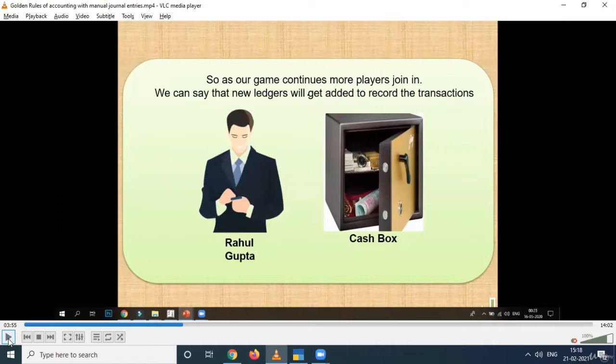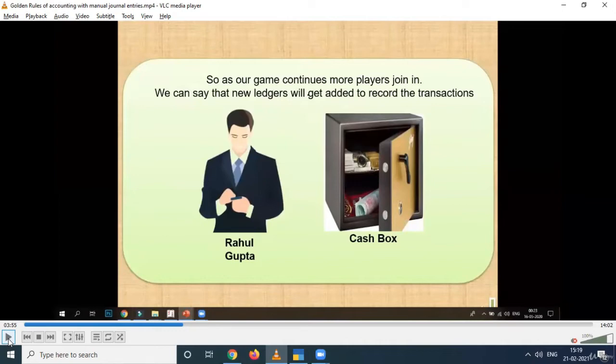If I compare that with the business transaction, here are two business players, Rahul Gupta and the cash box of the company. And what is the activity going on? Rahul Gupta is taking out cash from his wallet and investing in the business, depositing it in the cash box of the company.